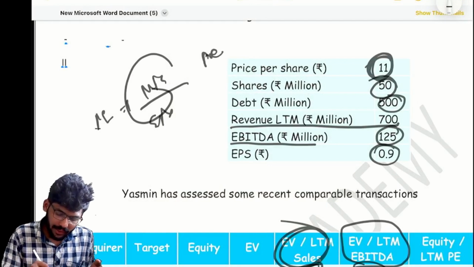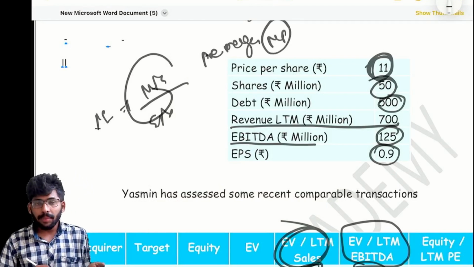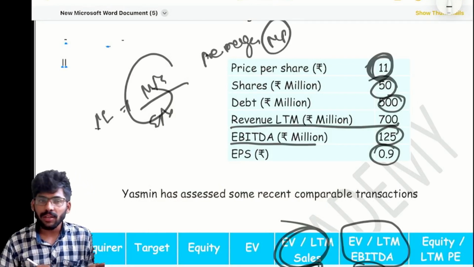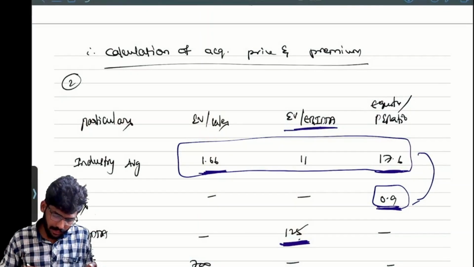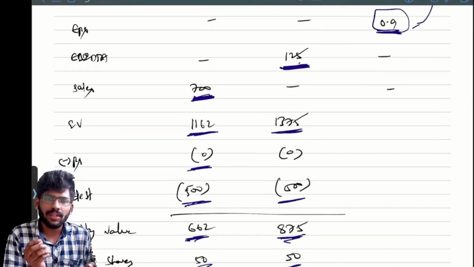This is the pre-merger market price. How much price per share? 11 rupees. Correct or not? Yes. By using that, easily you can calculate the acquisition premium.